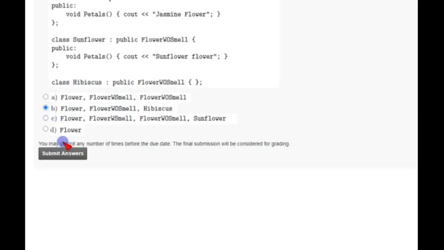Friends, these answers are probable answers, and all compiler output questions are 100% correct.